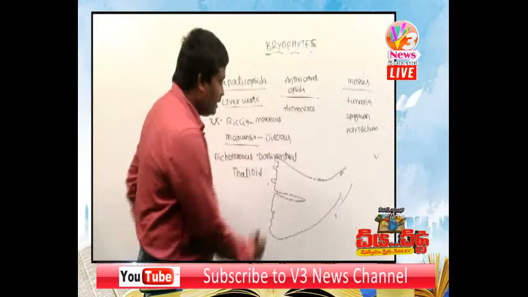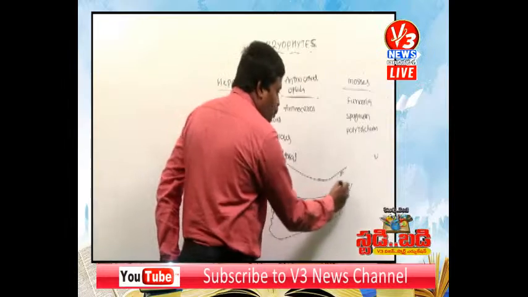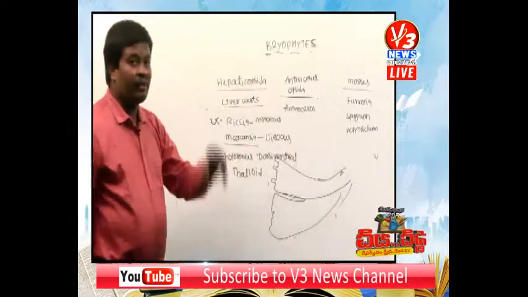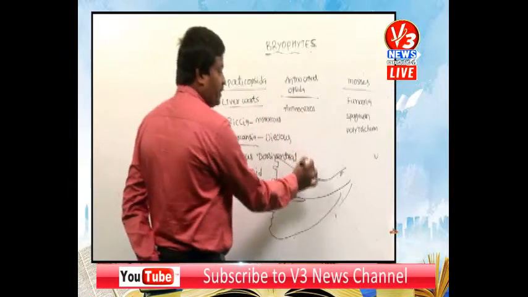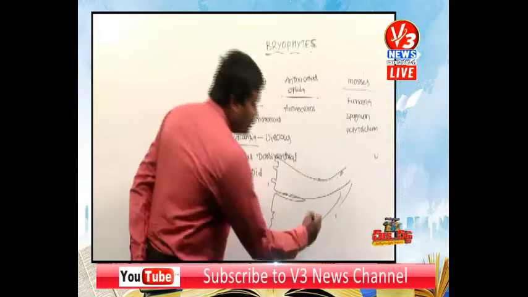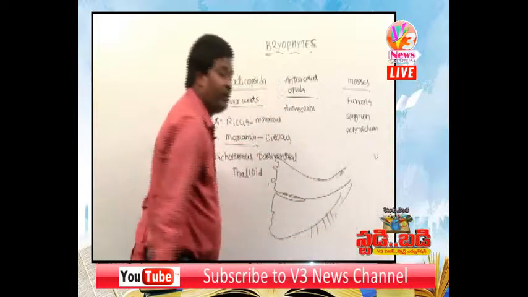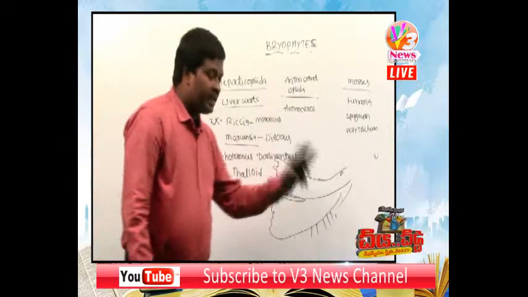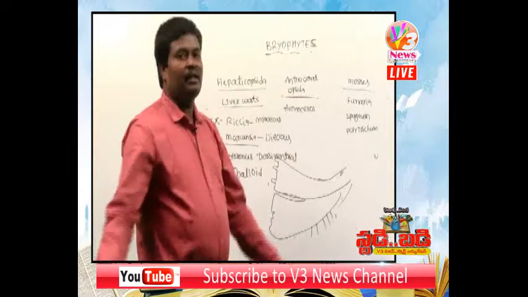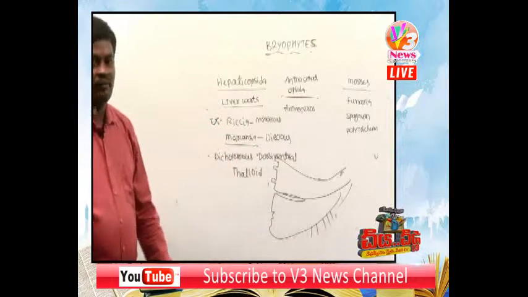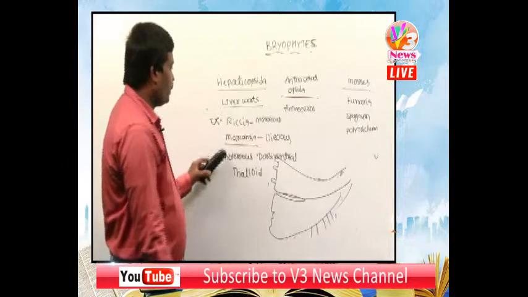Dichotomous means the leafy thallus is differentiated into two rows. But dorsiventral means Marchantia is differentiated: this portion is called the dorsal, and this portion is called the ventral. The ventral side produces rhizoids. Rhizoids means not true roots.